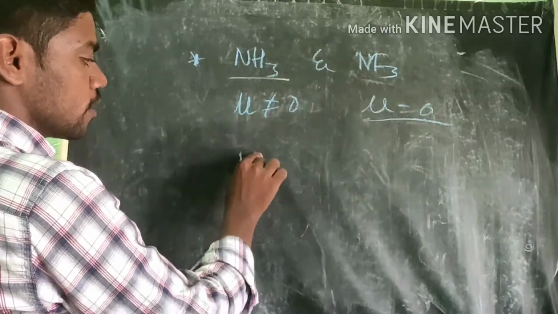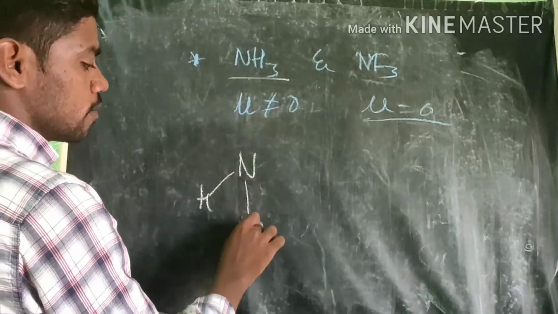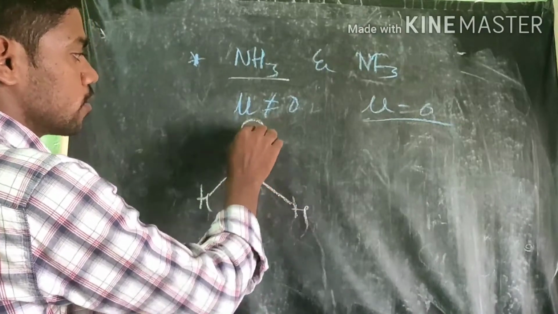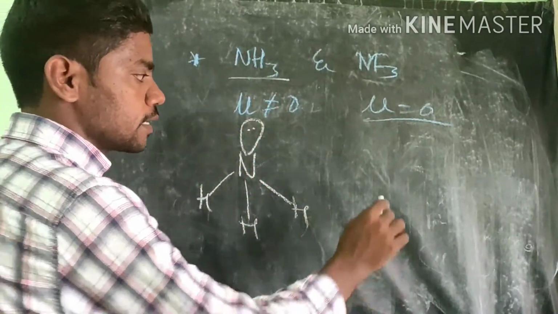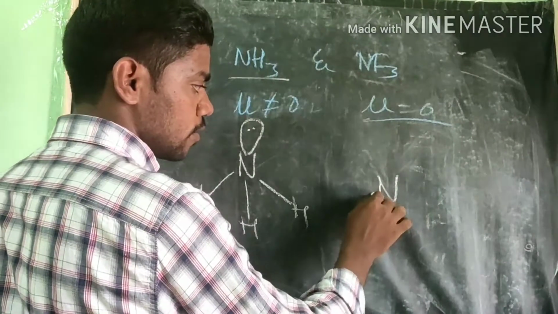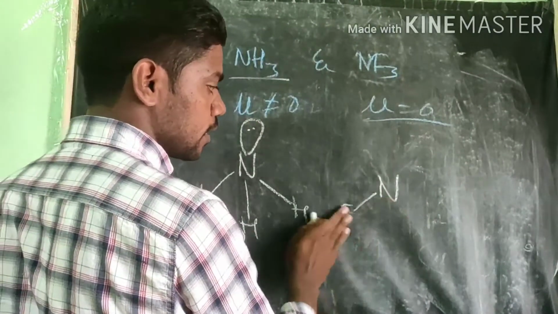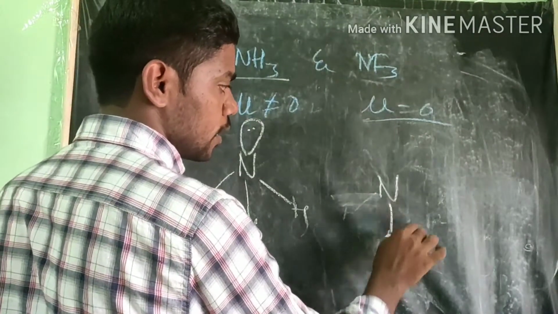Structure of ammonia is like this, pyramidal shape. Everyone knows this, pyramidal shape. And the structure of NF3 is, you see here, nitrogen, and there are 3 fluorines.